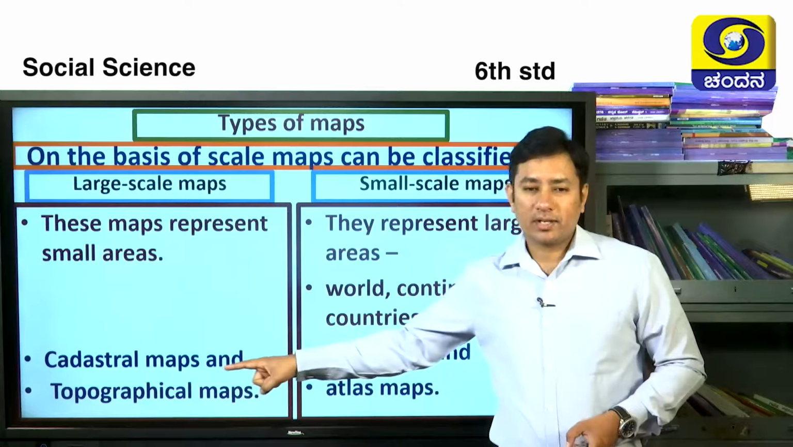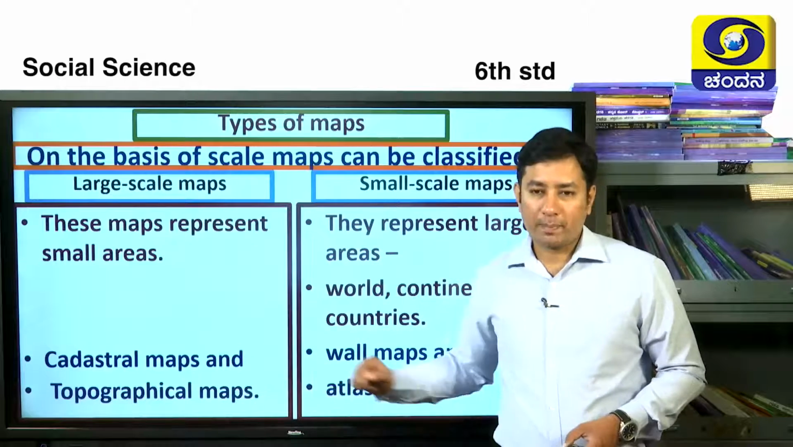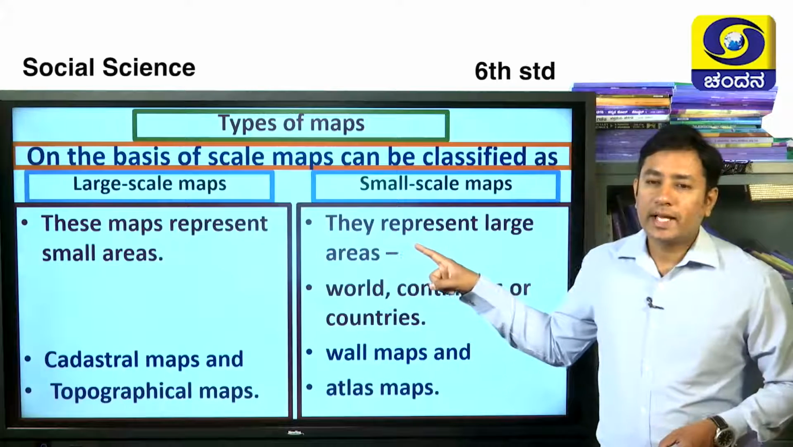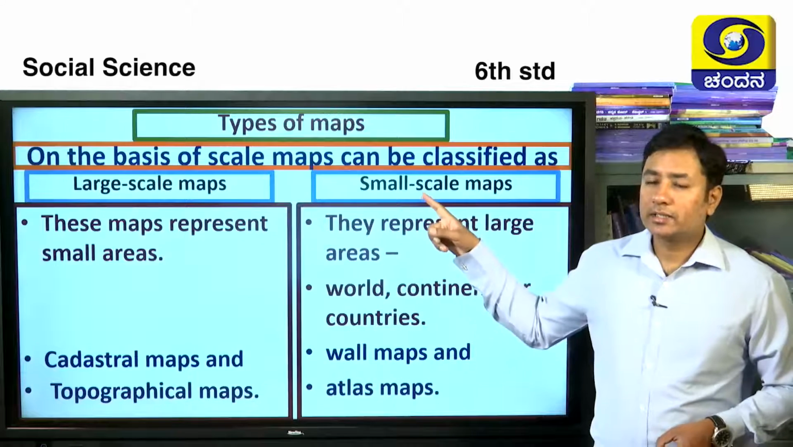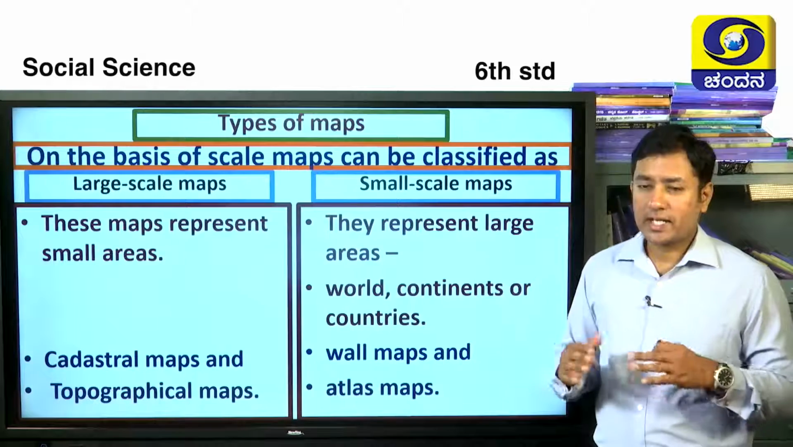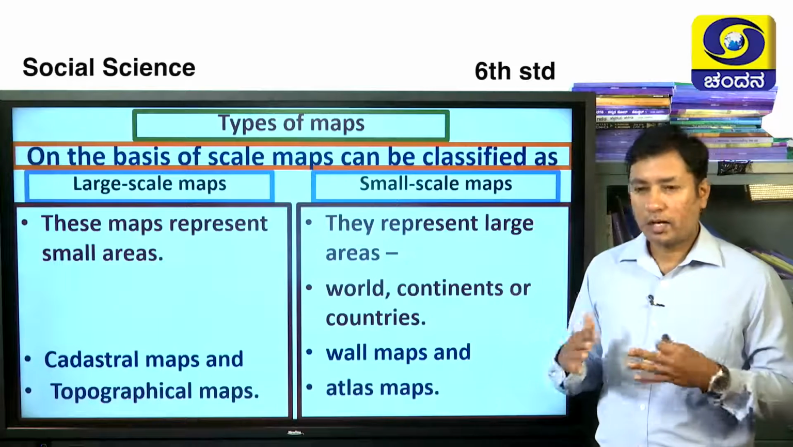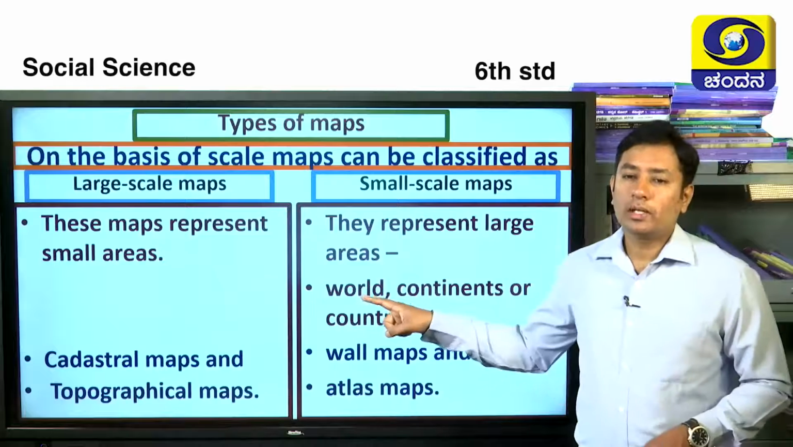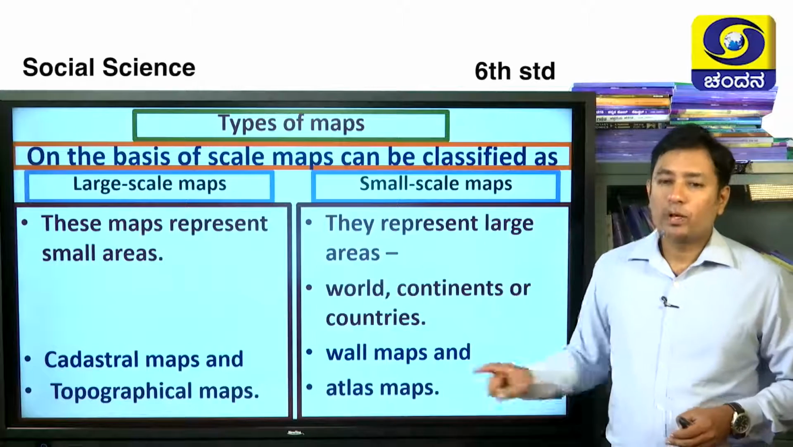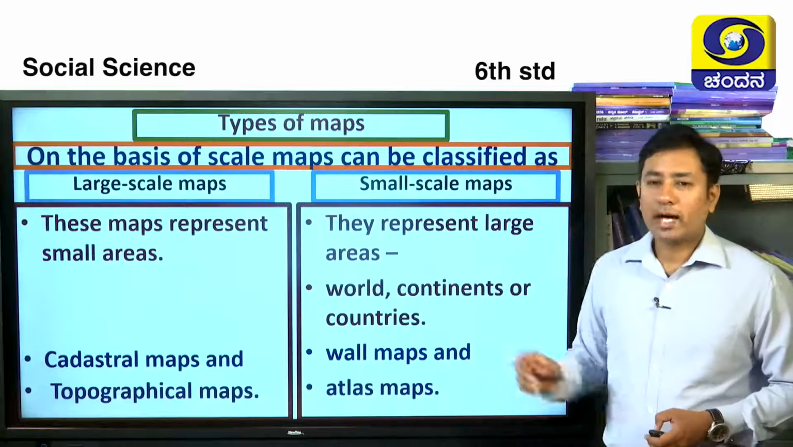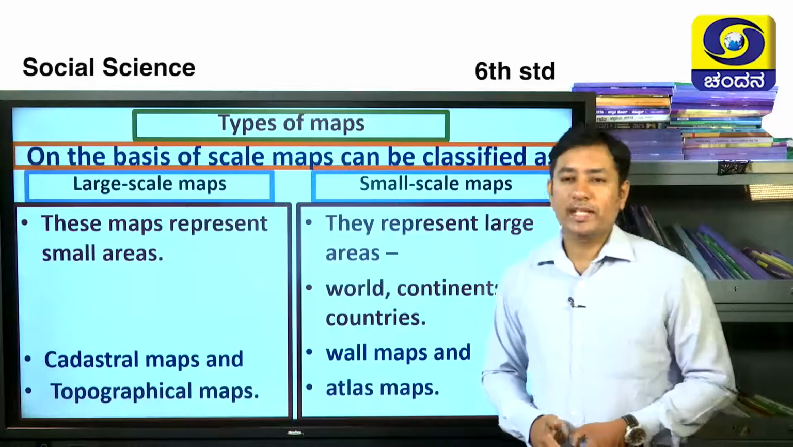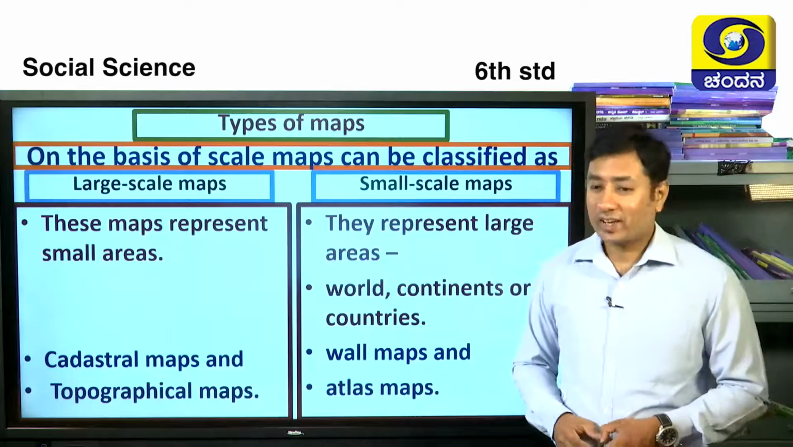So, cadastral maps and topographical maps. What is cadastral and topographical? You will see it. The small scale maps are those that represent a large area, just like a nation, a continent, a world map. World, continents and countries, all that will be represented here. Wall maps and atlas maps are the best examples for small scale maps. Now you want to see what the different kinds of maps are. Okay, I can guess it.